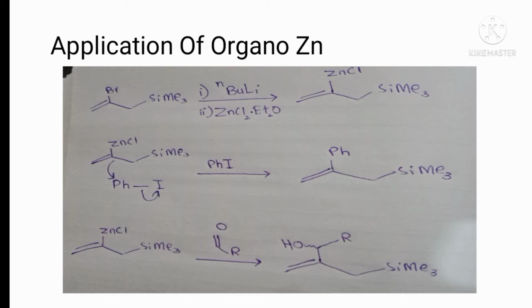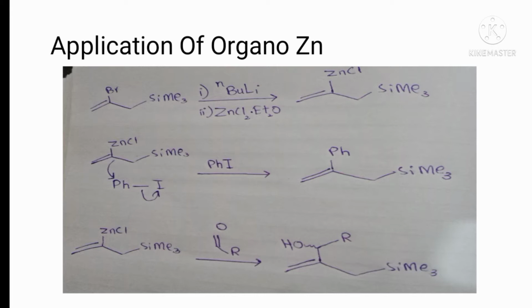The reaction contains two steps. In the first step, we have a metal-halogen exchange, and in the second step, transmetallation takes place. When metal-halogen exchange takes place, the carbon-bromine bond is broken and bromine is exchanged by lithium. When we add n-butyl lithium to the substrate, the halogen is replaced by lithium. Then we add zinc chloride, which undergoes transmetallation, resulting in the formation of organozinc.